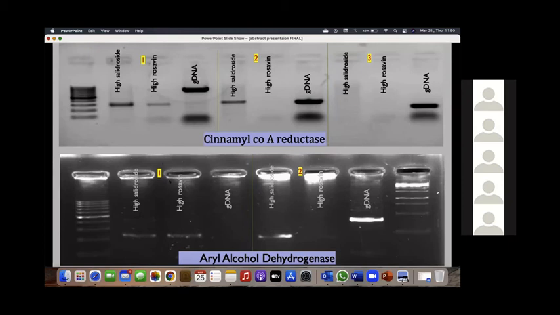Aryl alcohol dehydrogenase, which according to the biosynthetic pathway is only involved in the high salidroside chemotype, we saw expressed in the high rosavin chemotype as well.